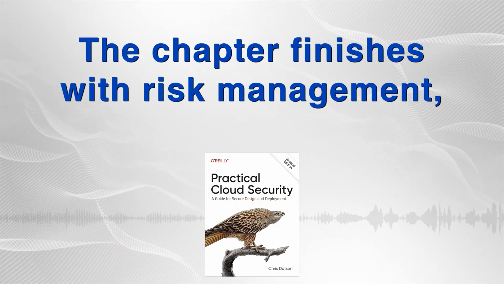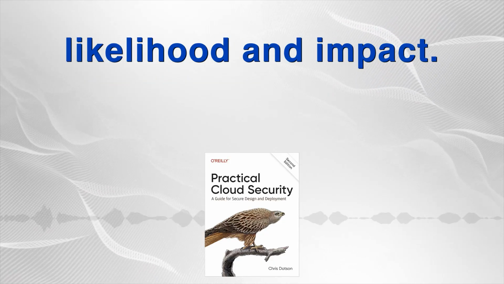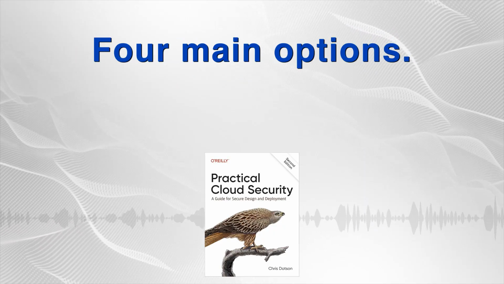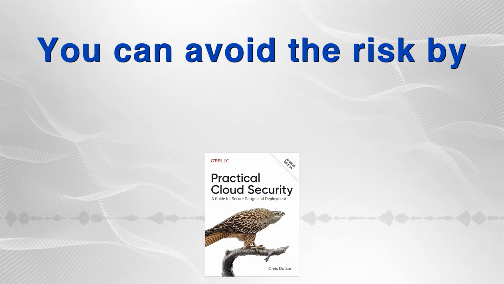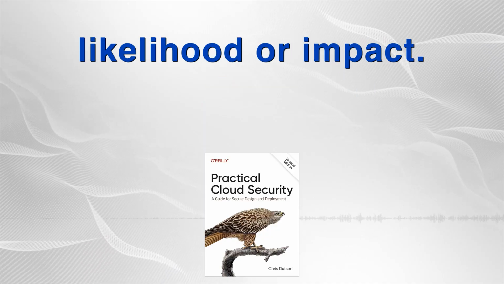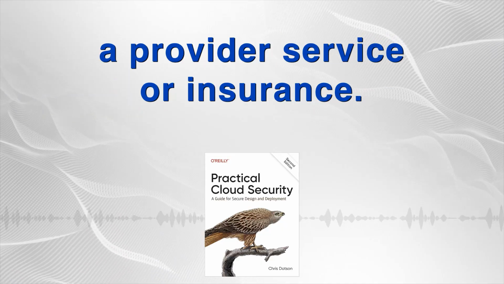The chapter finishes with risk management, defining risk as a combination of likelihood and impact. And the strategies for dealing with identified risks. Four main options. You can avoid the risk by stopping the activity. You can mitigate it, reducing its likelihood or impact. You can transfer it, perhaps using a provider's service or insurance.